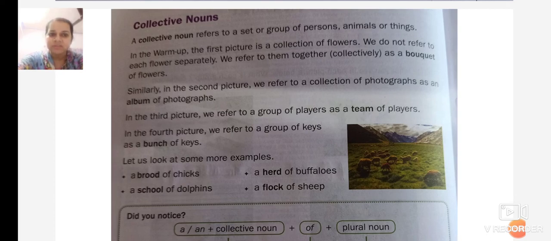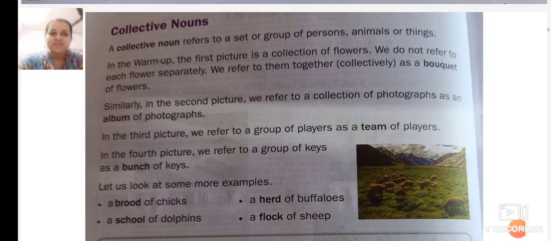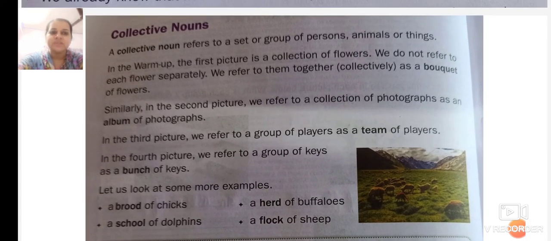As we saw in the warm-up exercise, a collective noun refers to a set, group, or collection of people, animals, or things. In the warm-up, the first picture is a collection of flowers. We do not refer to each flower separately. We refer to them together, collectively, as a bouquet of flowers.